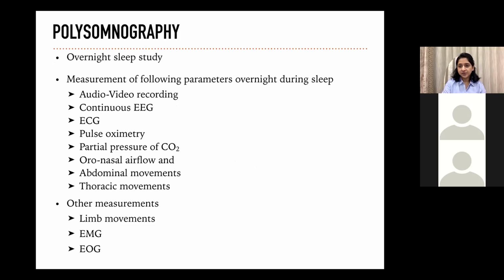So what happens in a polysomnography? It's an overnight sleep study where various parameters are recorded. I will not go in details of this, but I would just like to mention that a continuous EEG helps in determining the sleep architecture and efficiency, while these parameters, the oronasal flow, abdominal and thoracic movements, pulse oximetry, help in the respiratory scoring of the patients.